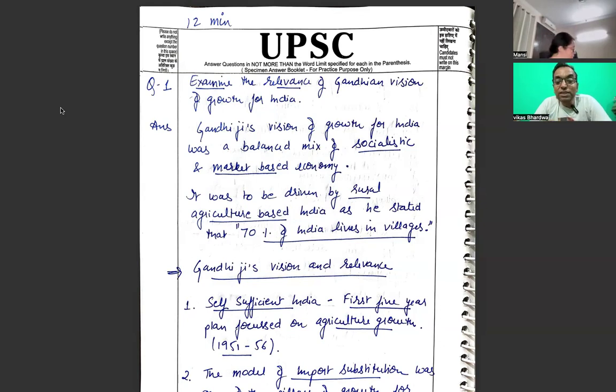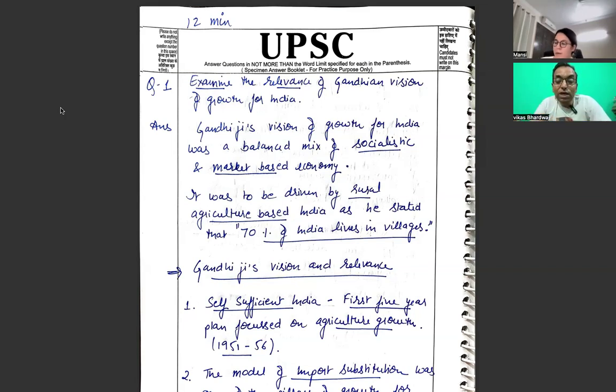So the first question says, examine the relevance of Gandhian vision of growth for India. So it is not questioning whether you understand Gandhian vision or not. It is asking that if you know Gandhian vision, please don't write about it, but write the relevance of it for growth of India. That means our mind must be very clear what growth of India is actually for you or for any candidate, and at the same time how Gandhian vision is fitting into it.